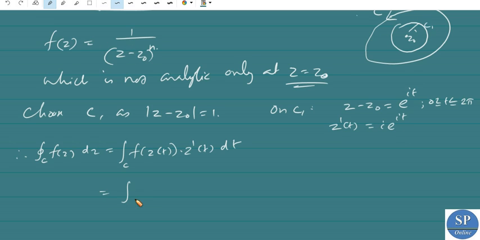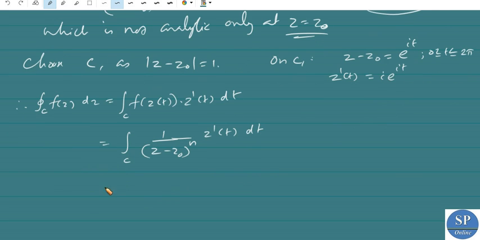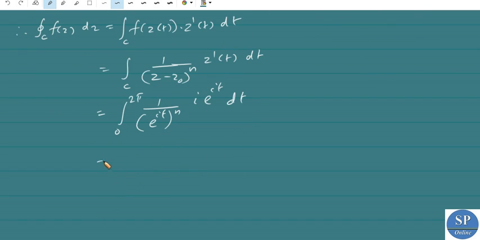So this is the integral from 0 to 2π, with i taken outside, of e^((1-n)it) dt.